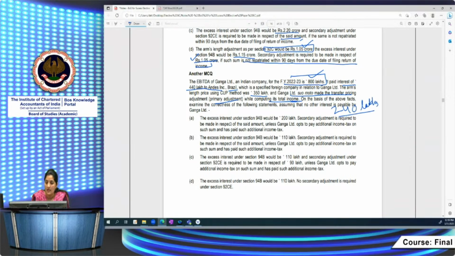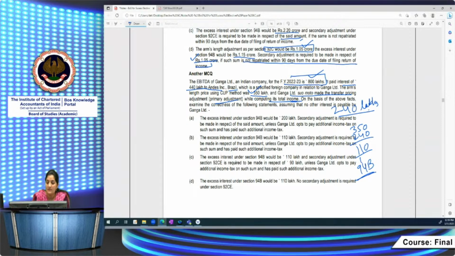ठीक है. यहाँ पे what amount है the company is claiming as reduction? 350 lakhs का only it's claiming. So 350 को आपको कितने से restrict करोगे? 240 से. 110 की disallowance attract होगी as per section 94B. ठीक है. 94B की 110 lakhs की disallowance attract होगी.